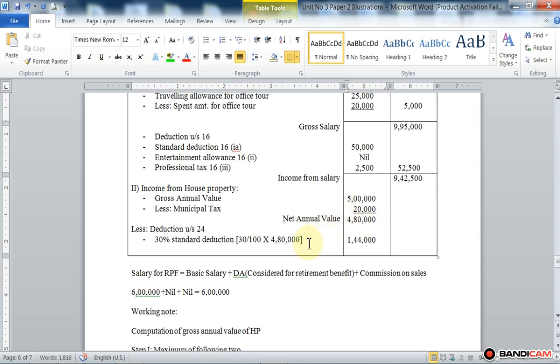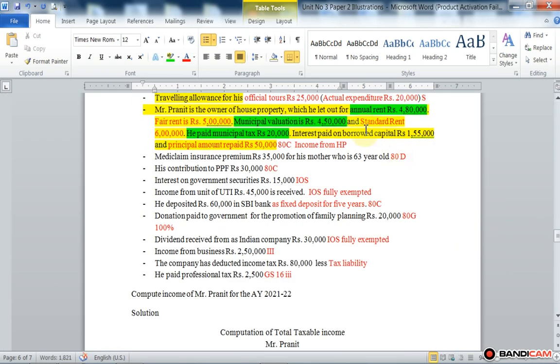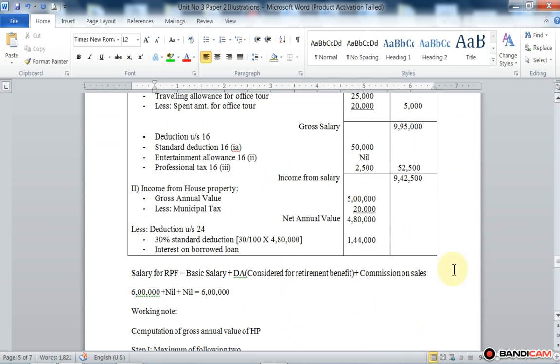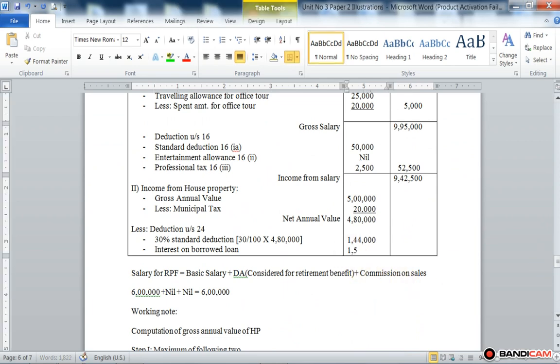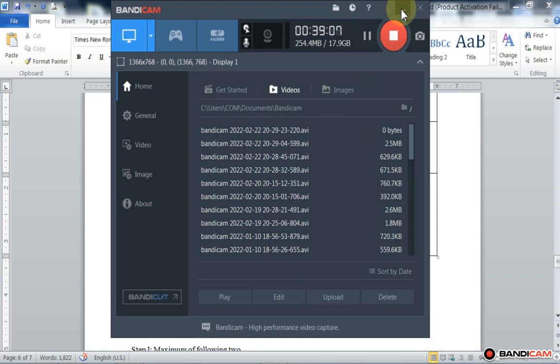Then the next deduction, that is interest on borrowed loan. Interest on borrowed loan is allowed for a deduction here, that is 1,55,000. Whole interest is allowed for deduction. 1,55,000. Okay, then next.